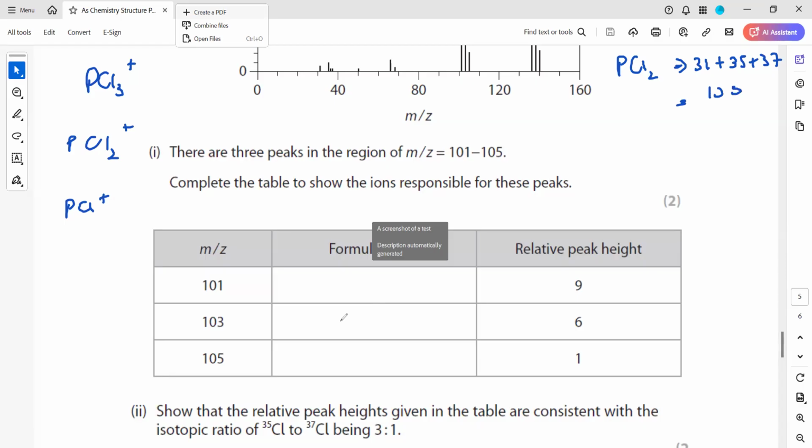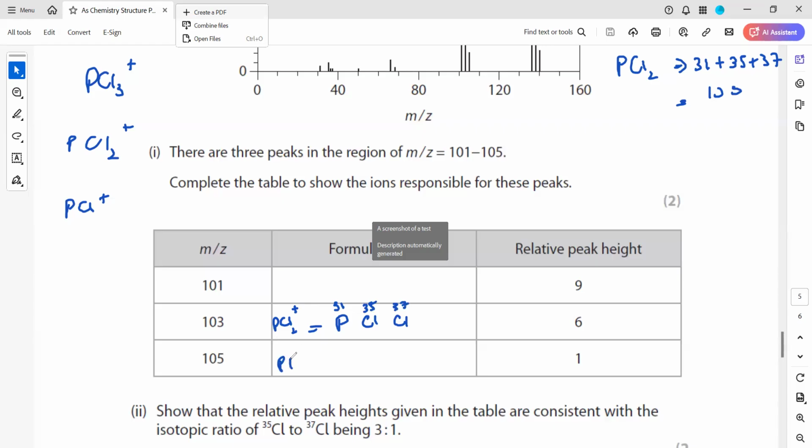So the formula for this one is PCl2, and all of them have the formula PCl2, but the mass is 31 here, the mass is 35, and the mass is 37.